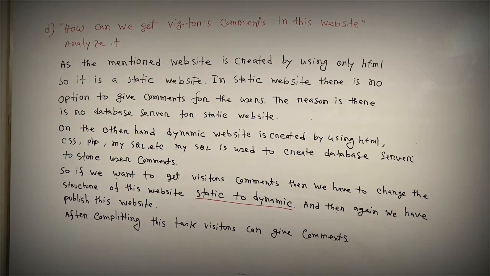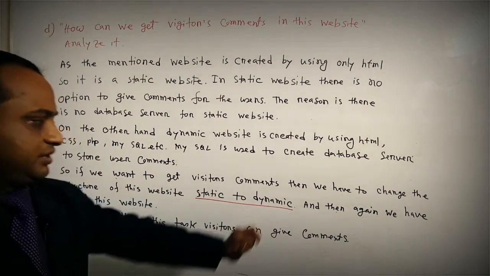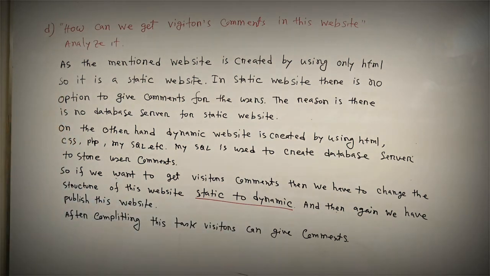On the other hand, a dynamic website is created by using HTML, CSS, PHP, MySQL, etc. MySQL is used to create a database server to store user comments. So if we want to get visitors' comments, then we have to change the structure of this website from static to dynamic, and then publish the website again. After completing this task, visitors can give comments.